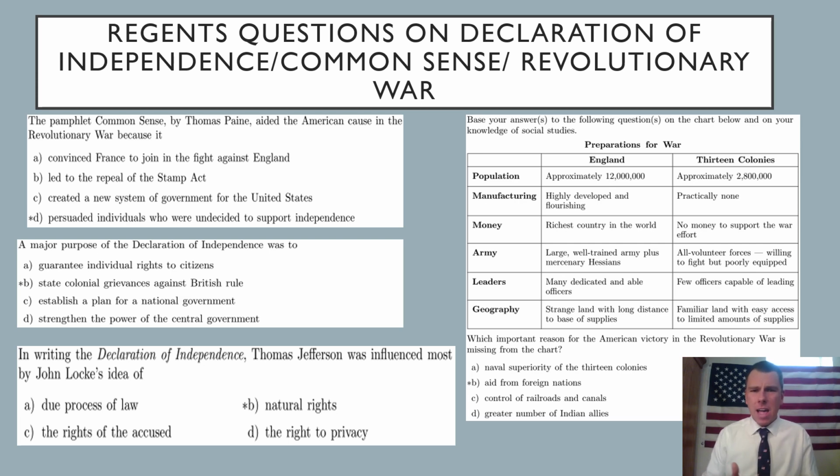England had many advantages in terms of population, more industrialization, and a larger army, yet the American colonists were able to defeat the British, mostly because they had help from a foreign nation, France. Those are just a few Regents questions that you could possibly see on your exam come June.